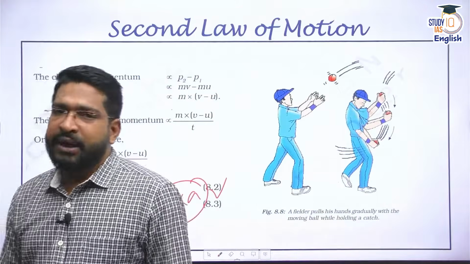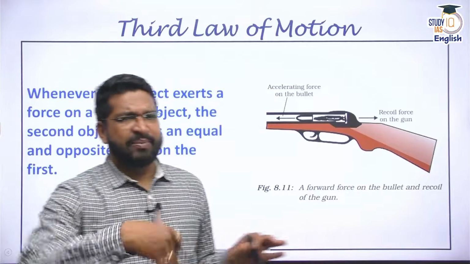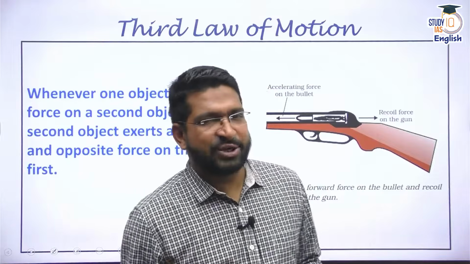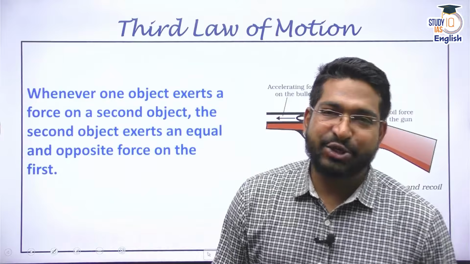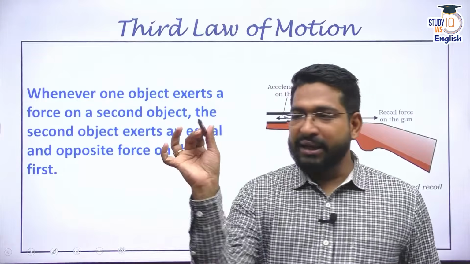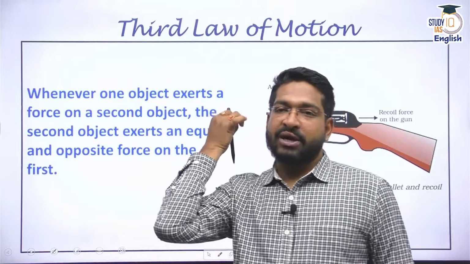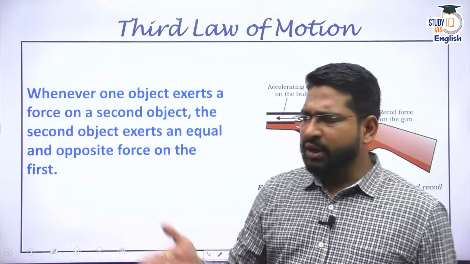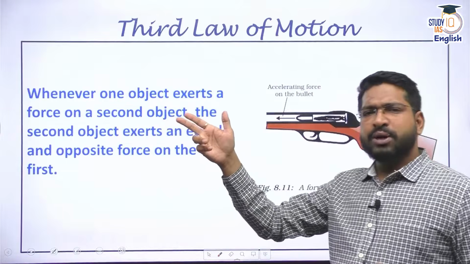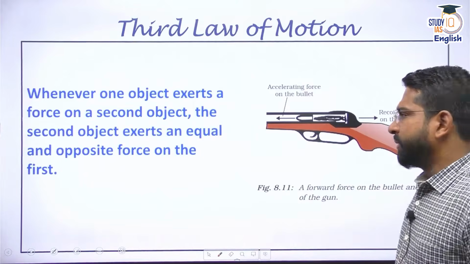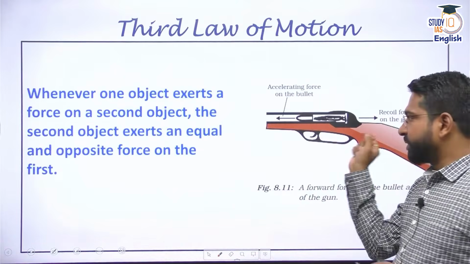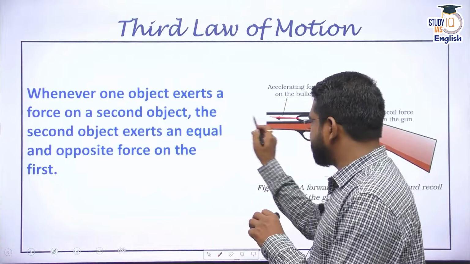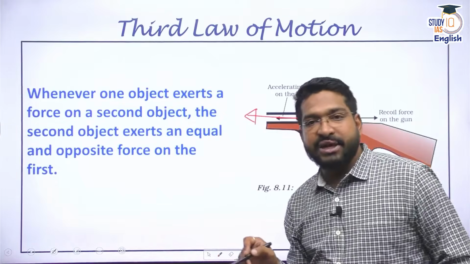All right. The third law of motion is my personal favorite. It's very easy. For every action, there is an equal and opposite reaction. That means if a force is acting in this direction, there would be an opposite force acting from the other direction. The classic example of this is when you fire a bullet, the bullet is pushed forward. The bullet is accelerating in this direction.